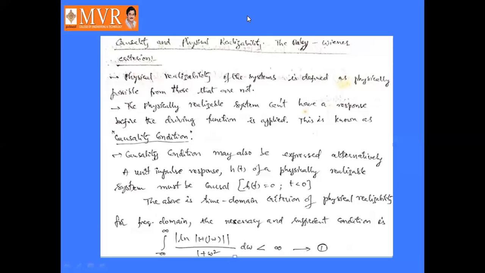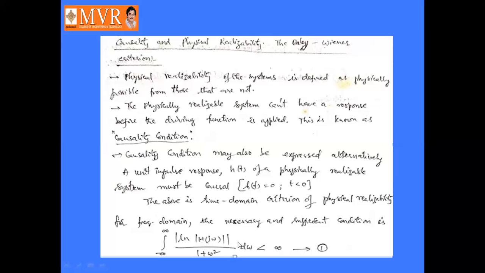In the frequency domain, it is defined as the integral from minus infinity to infinity of the modulus of natural log of mod of H of j omega, divided by 1 plus omega square, d omega, must be less than infinity.